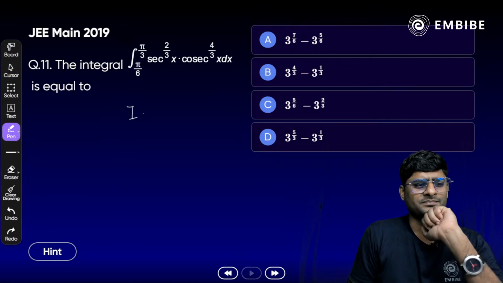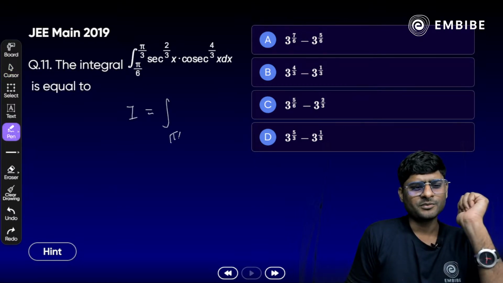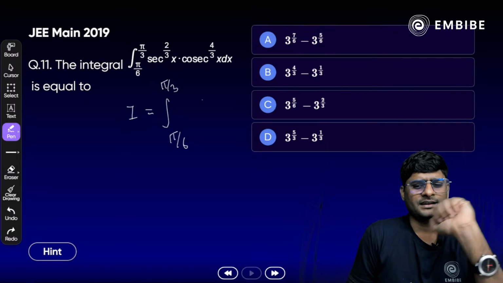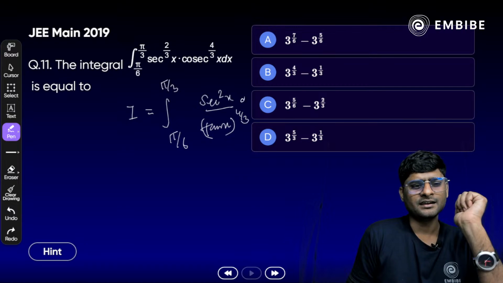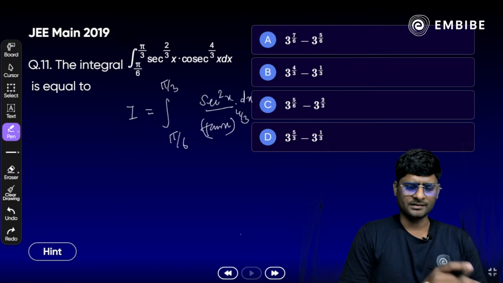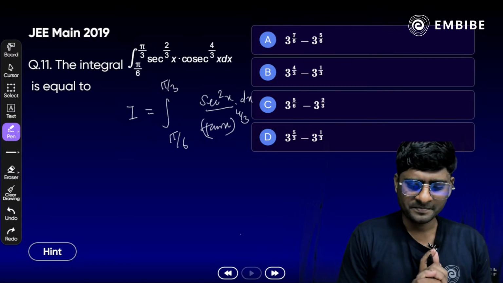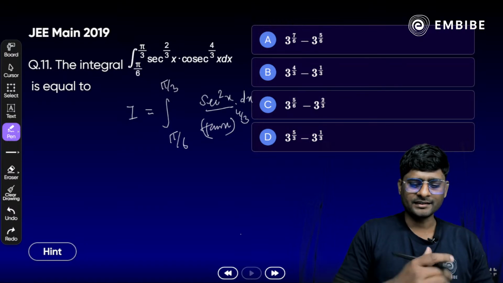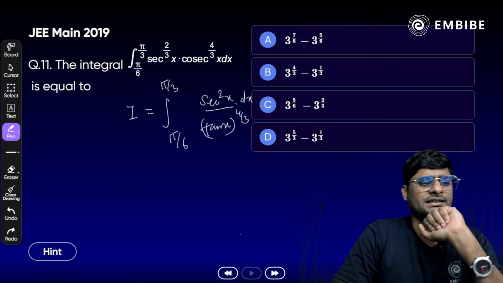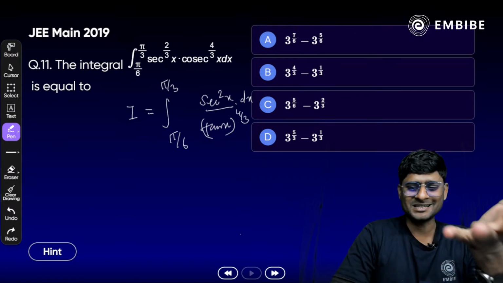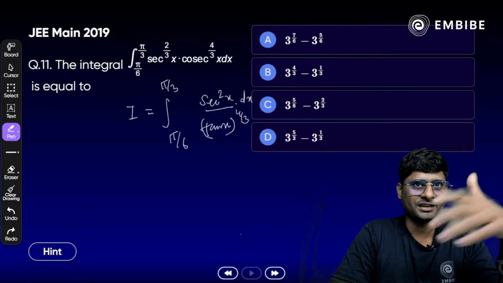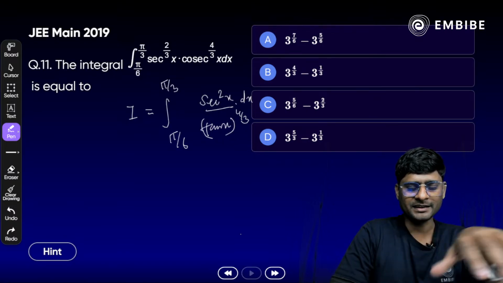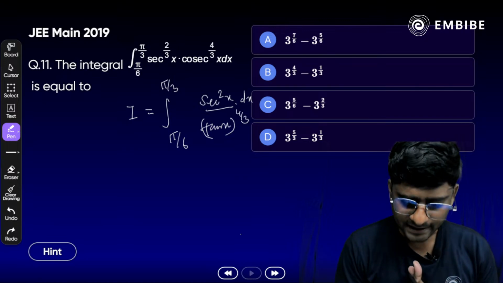Don't apply king here. Yes, from pi by 6 to pi by 3 we will get what? Sec square x by tan x to the power 4 by 3 dx. Correct? Now it will become so easy. Now you have to do the rest. Okay, alright. Yes, now you can take tan x equal to t, sec square x dx equal to dt. Just substitute the value, we will get 1 by root 3 to root 3 dt by t raised to the power 4 by 3. Once we solve, you will get the answer.